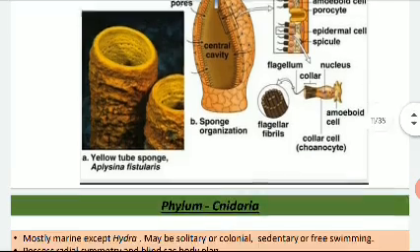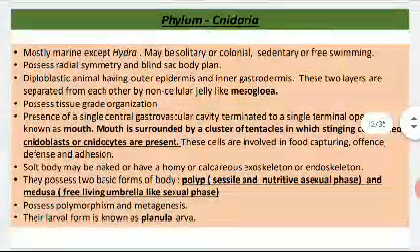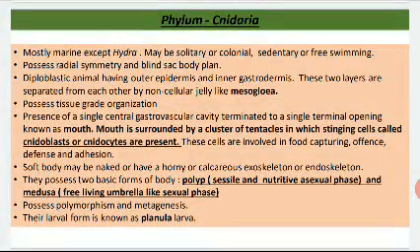Okay, now the next phylum is phylum Cnidaria, and this type of organisms possess a radially symmetrical body, and they are diploblastic, and there are two layers, and these layers are separated by a gelatinous, non-cellular layer known as the mesoglea.